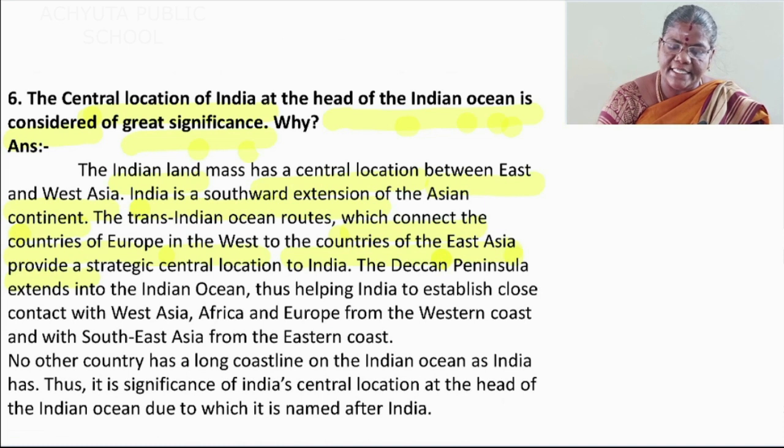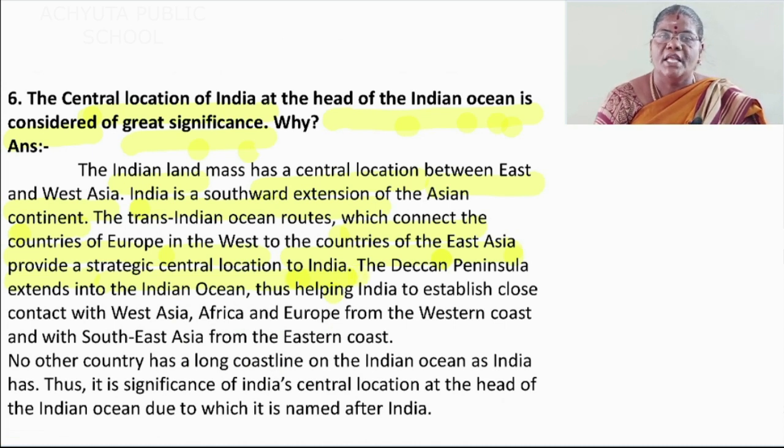Provide a strategic central location to India. Strategic, spelling: S-T-R-A-T-E-G-I-C. Strategic. Central location to India. Full stop.